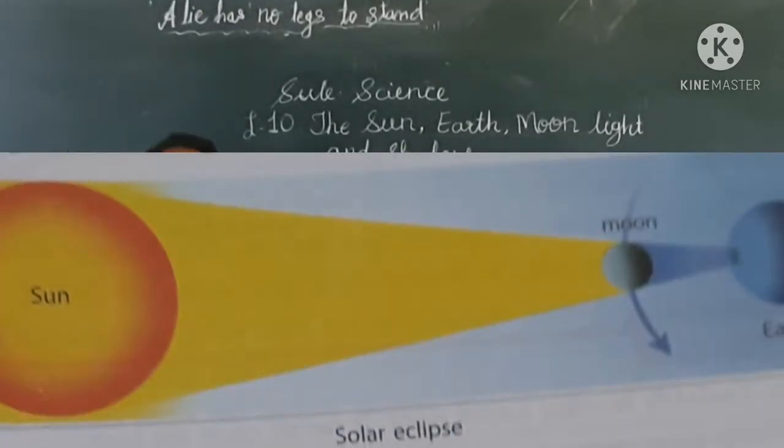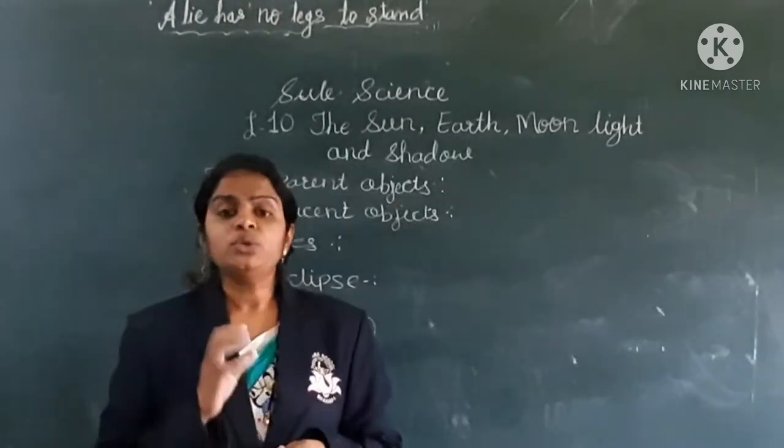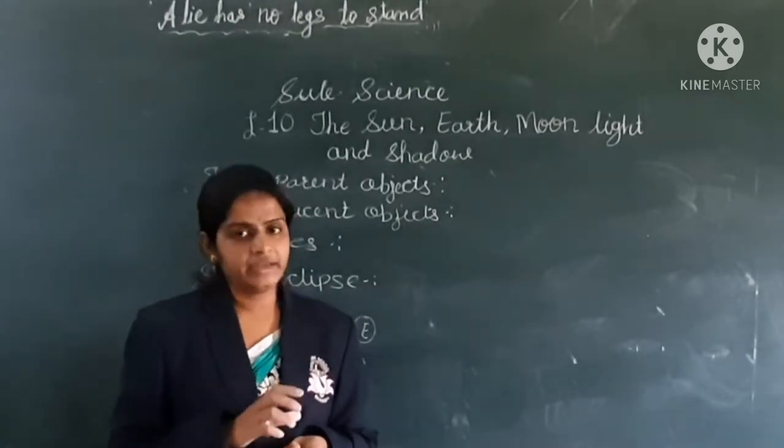On such a day, for a few seconds, the moon blocks some or most of the sunlight from reaching a certain region on the earth. From this region, the sun appears covered by the moon. So, this natural event is known as the solar eclipse.